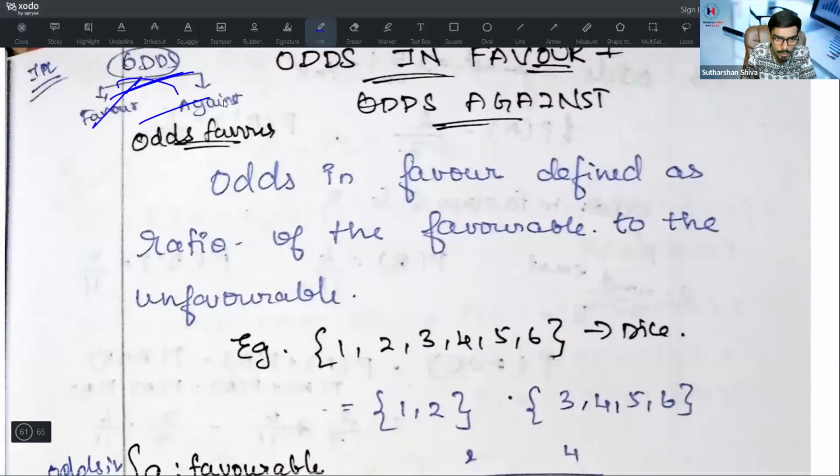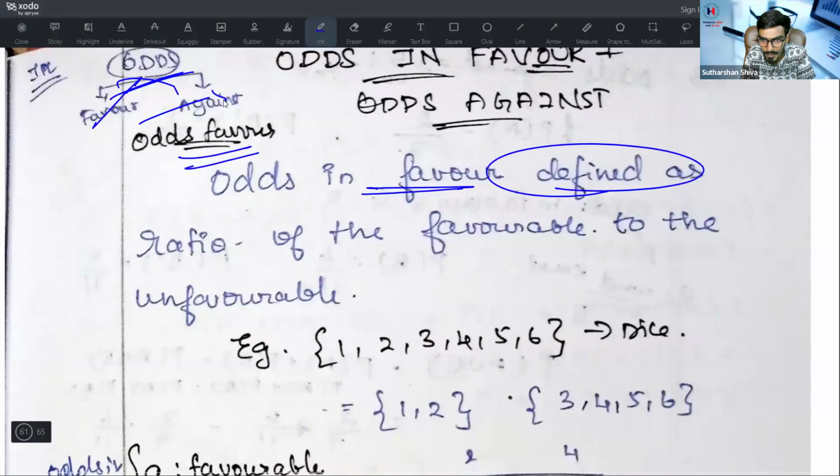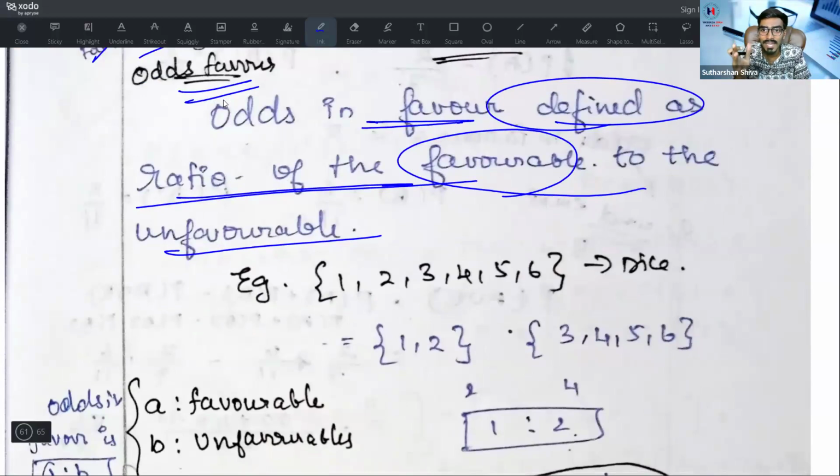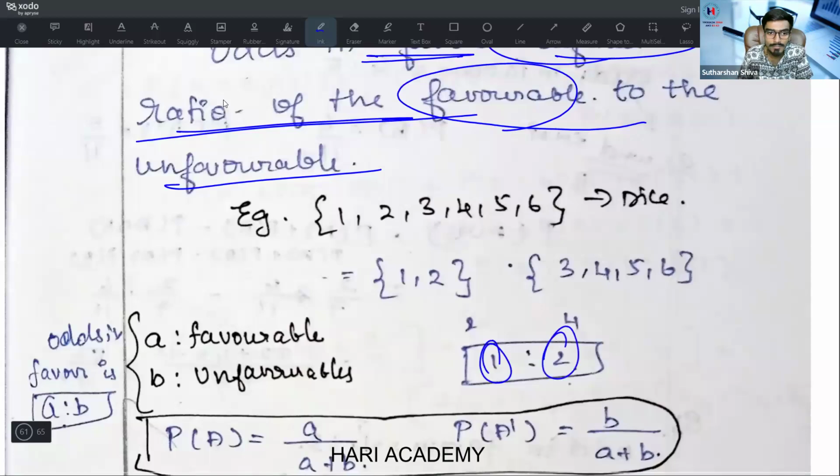Odds you will divide into basically two: in favor and against. What is meant by odds in favor? Odds in favor is defined as the ratio of favorable to unfavorable. Throwing a die, getting less than or equal to 2, that is 1, 2. Getting greater than or equal to 3, that is 3, 4, 5, 6. So it is 2:4, that is 1:2. So here A is favorable, B is unfavorable. So odds in favor is equal to A is to B.